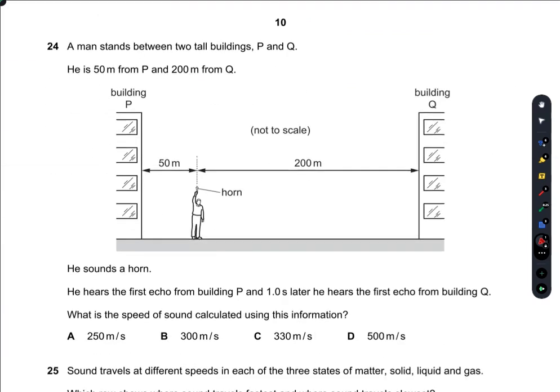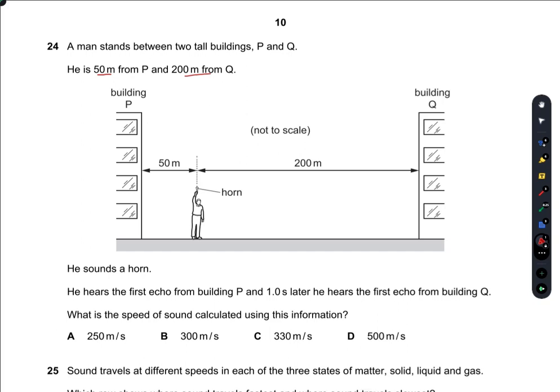A man stands between two tall buildings P and Q. He is 50 meters from P and 200 meters from Q. He sounds a horn. He hears the echo from building P first, and 1 second later he hears the echo from building Q. What is the speed of sound calculated using this information?